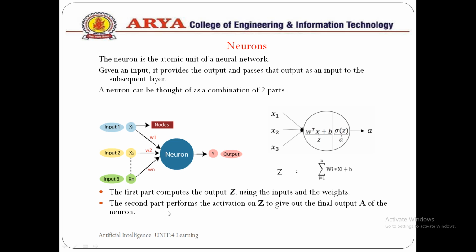The second part applies the activation function on this Z output and generates a final output. So these are the number of inputs, these are the nodes, which are multiplied with the weights W of i and generate a summation result Z, and on that we perform the activation function and generate a Y output, and get the final output.